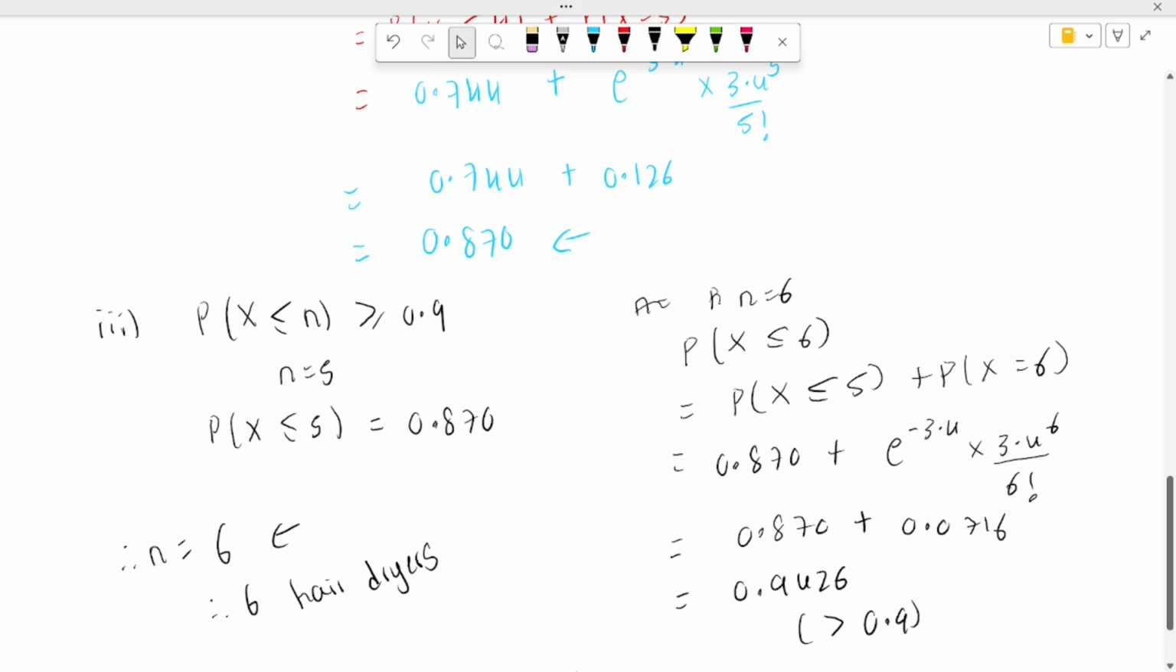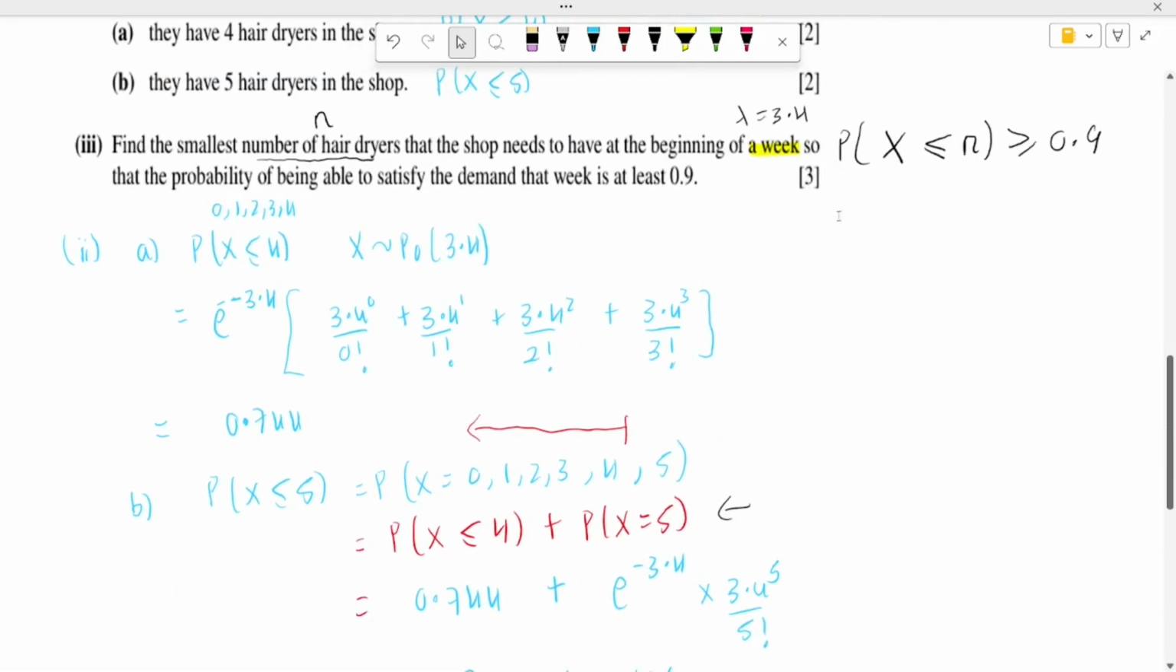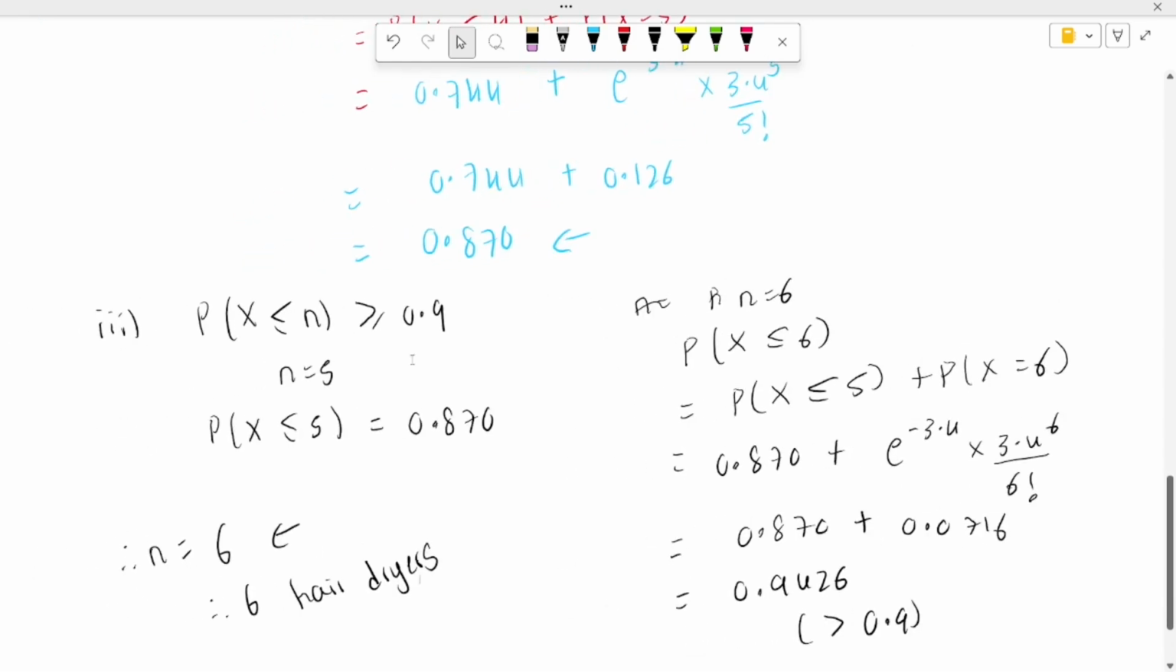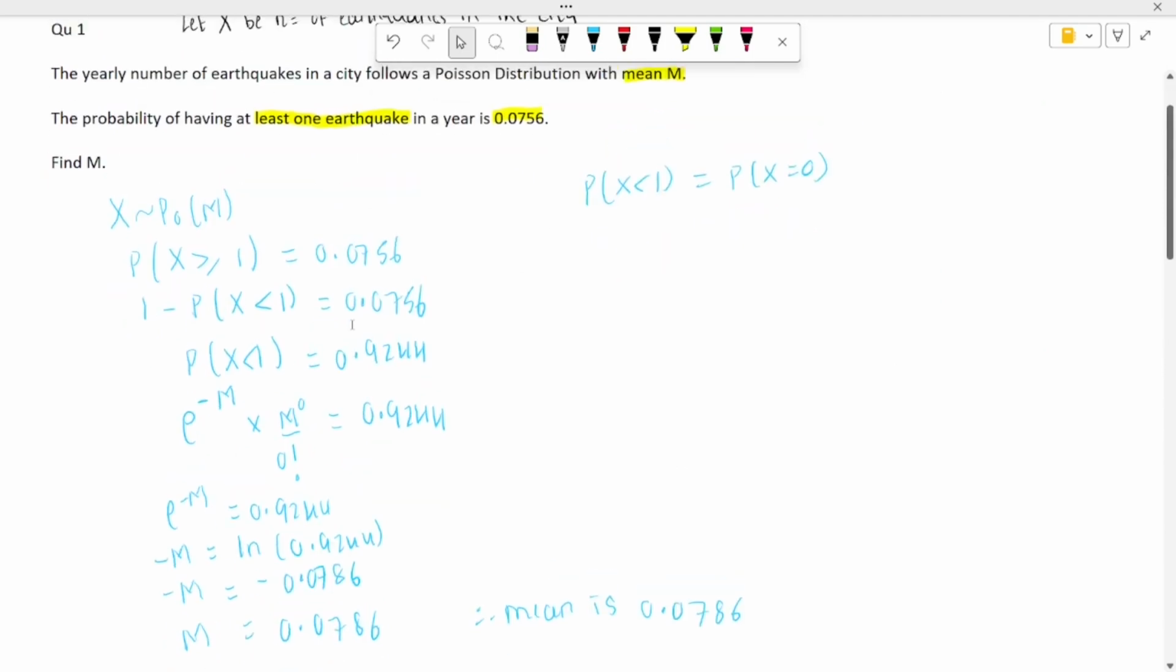So these two questions are very important because it is the reverse process. We are not just calculating the probability as here. We need to find some unknowns. For this part we needed to find n. And for this question here we needed to find lambda.